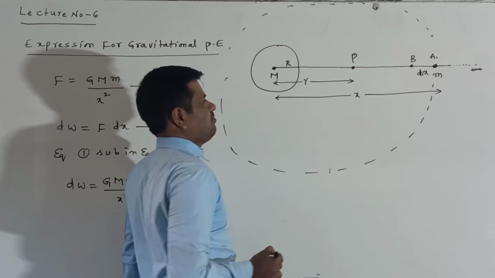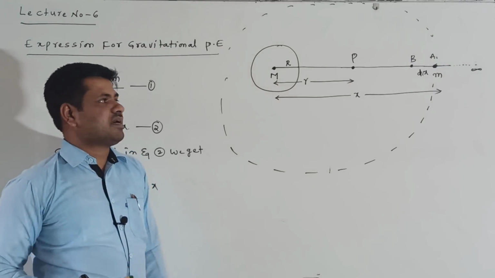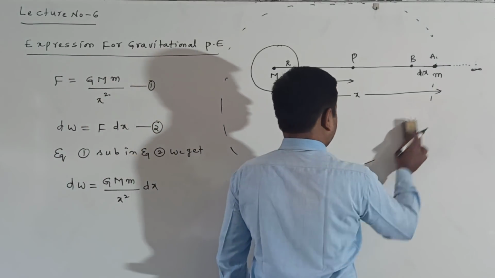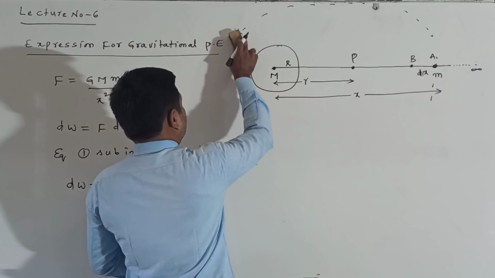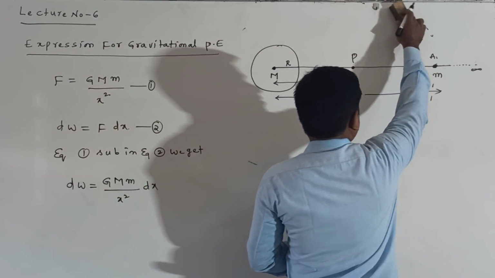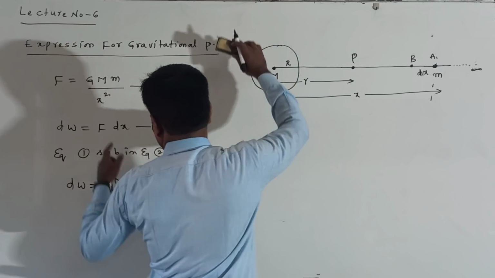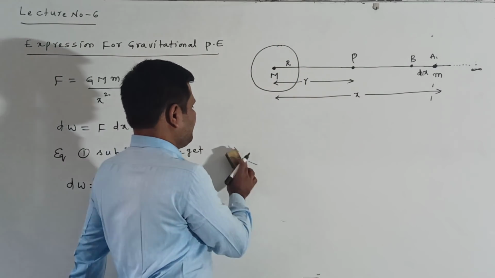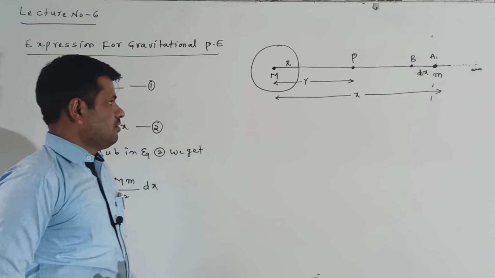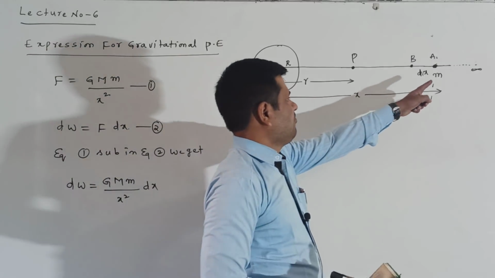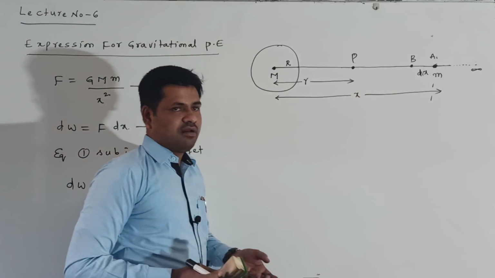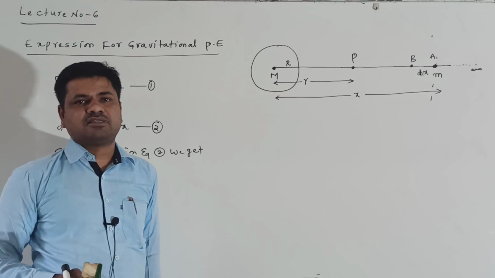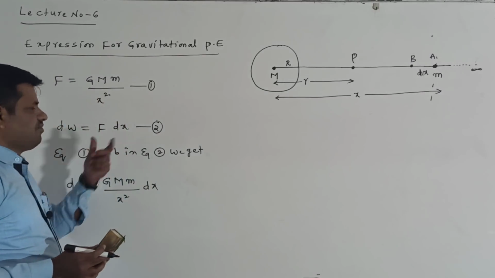So that's the reason in between small m and capital M a gravitational force of attraction is acting. So I am writing F is equal to G into small m into capital M by x square, where x is the distance between small m and capital M. Now in order to bring the small m from A to B, we have to do some work. It is displacing through a distance dx. So dW is equal to F into dx.